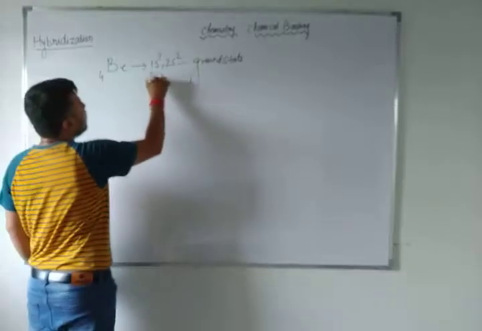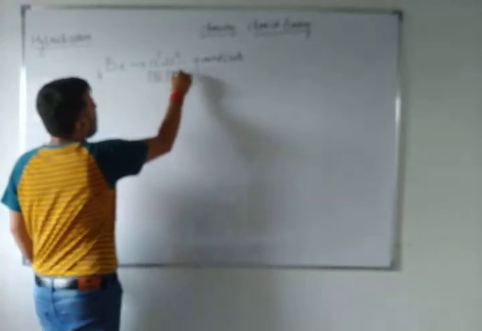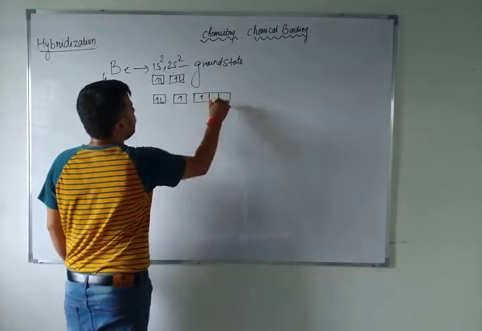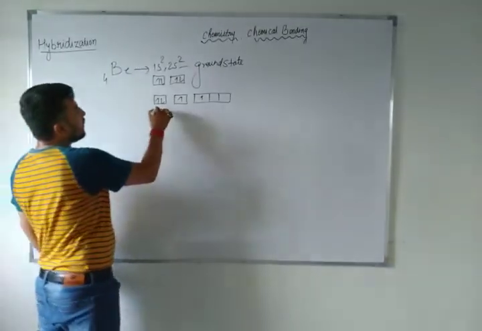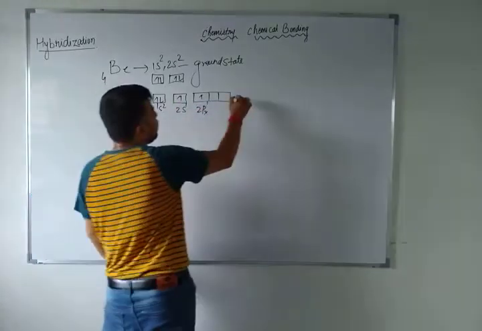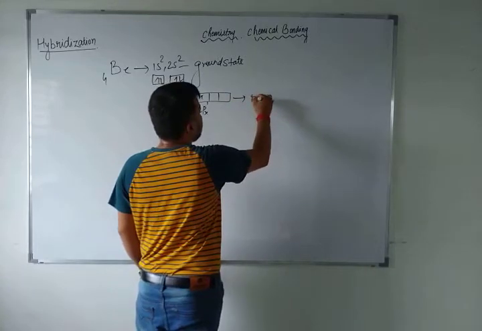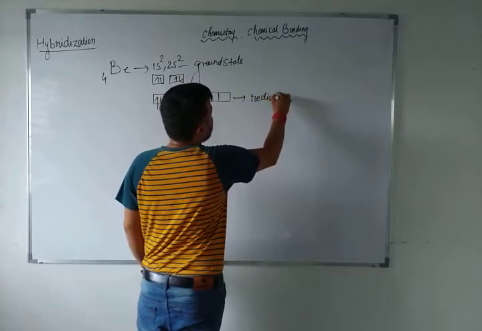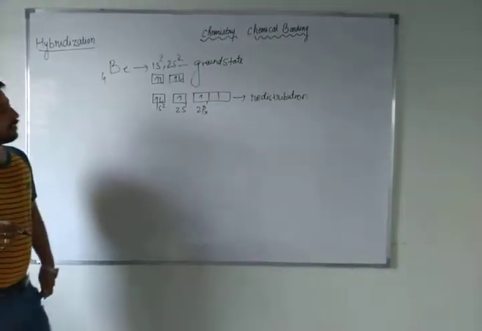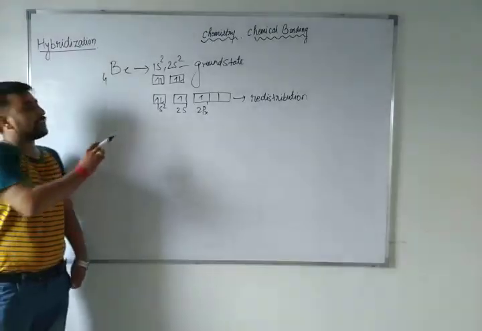I can redistribute both the electrons of the s orbital. How will I redistribute? At maximum I can do 1s2, 2s1 and 2p1, right? So this is 1s2, 2s1, 2px1. So this you can say is the redistribution of energy or electrons. Ground state you have seen, and redistribution.